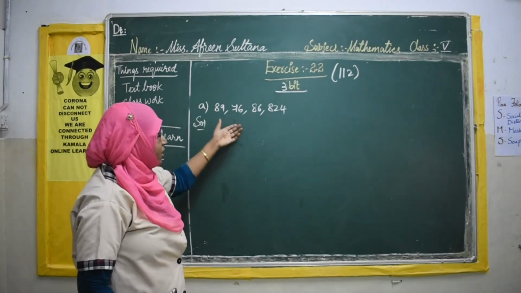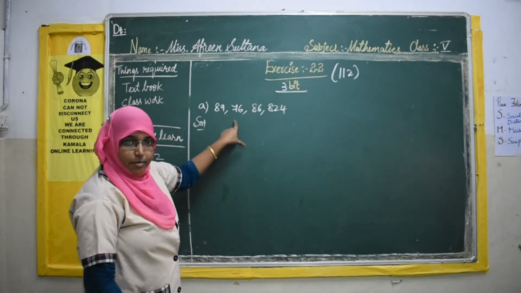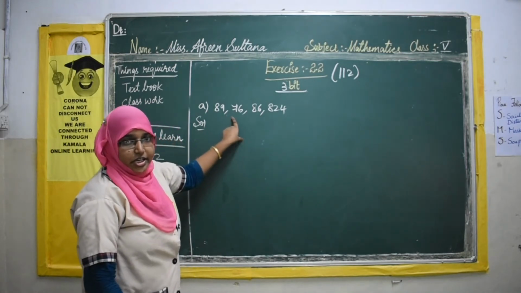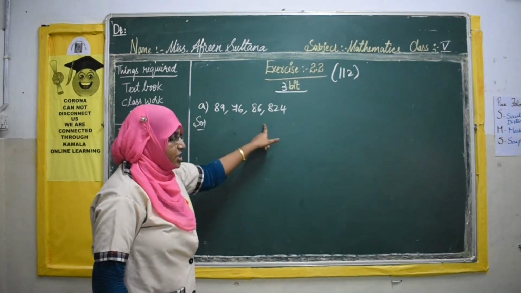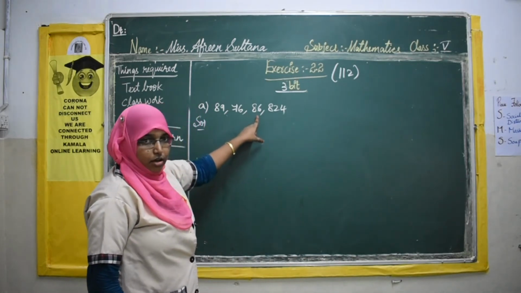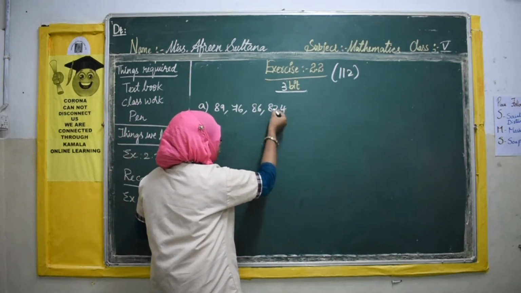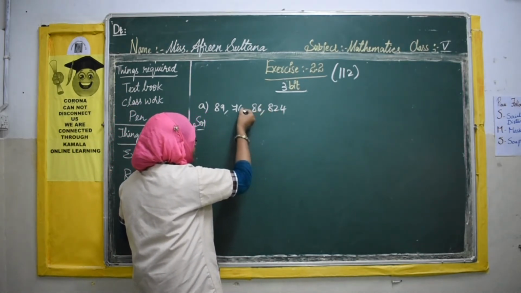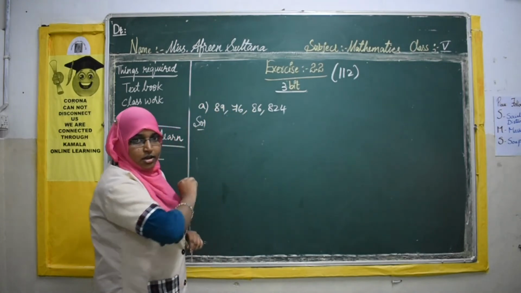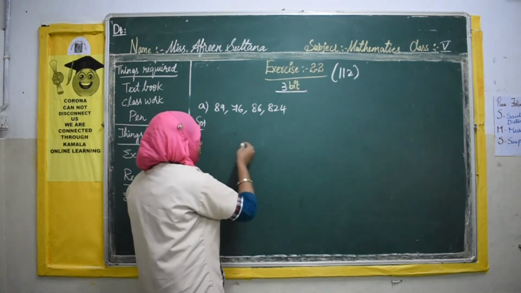Now how to know this is Indian? There is a comma after 2 digits. When this happens, it only happens in our Indian Place Value System. In international we have a comma after every 3 digits. But here there is a comma after every 2 digits. Firstly, let us count how many digits are there. 1, 2, 3, 4, 5, 6, 7, 8, 9. 9 digits. We have 9 places in international. Right? Let us write it.